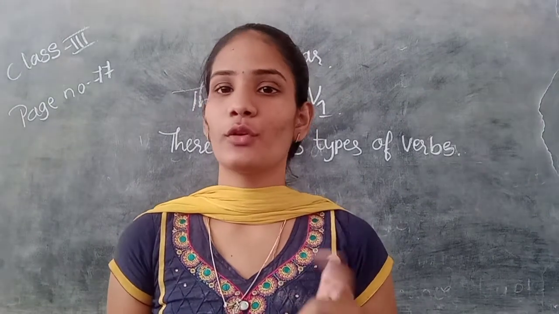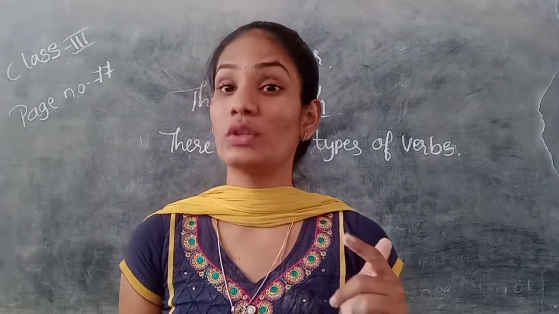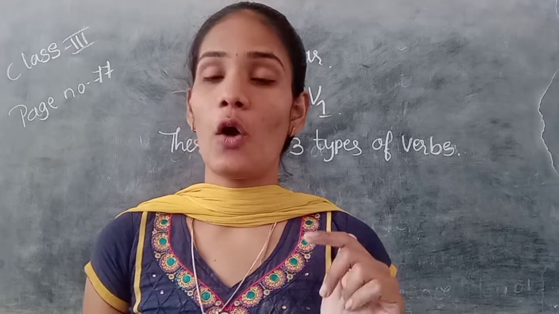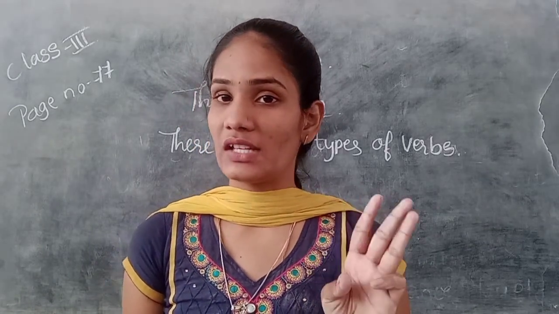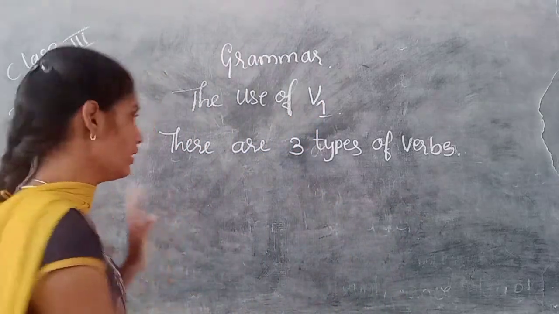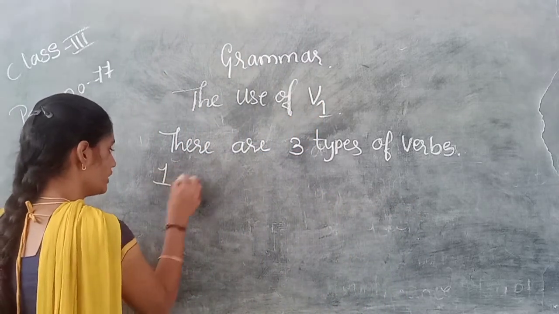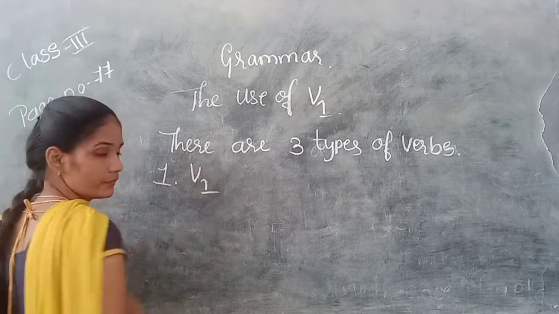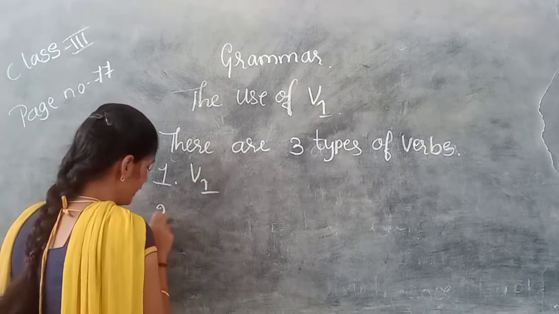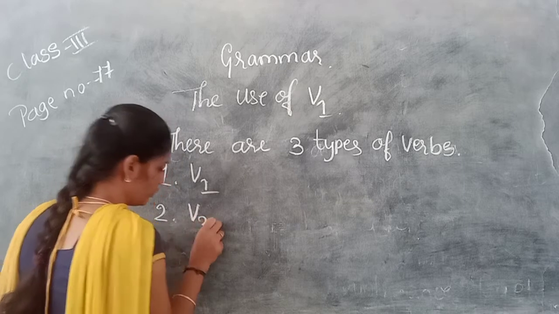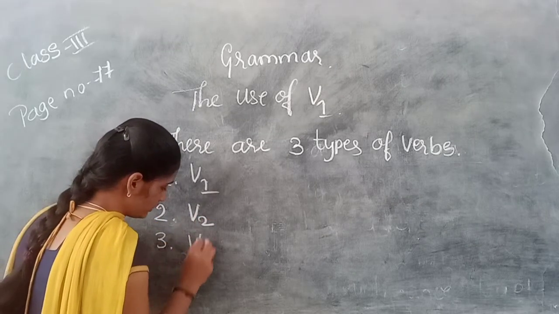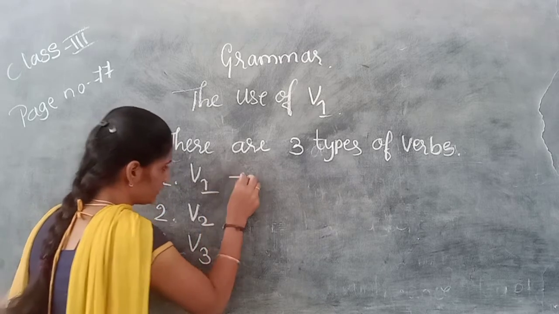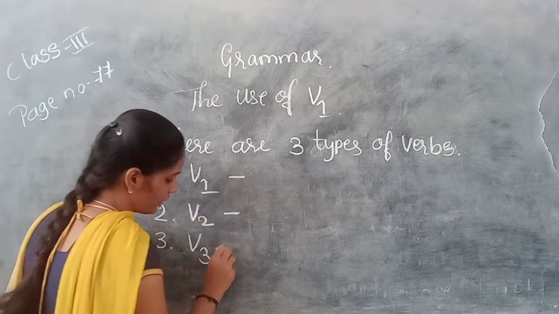So first, before going to that, we have to know how many kinds of verbs there are. There are three kinds of verbs. One is V1, the second one is V2, and the third one is V3. So what is this V1? What is this V2? And what is this V3?